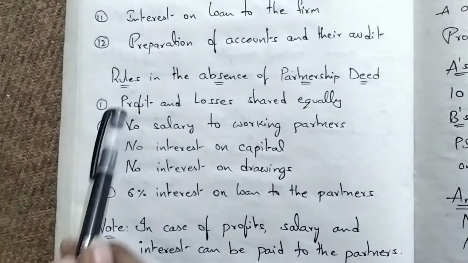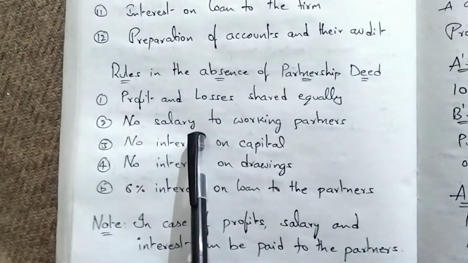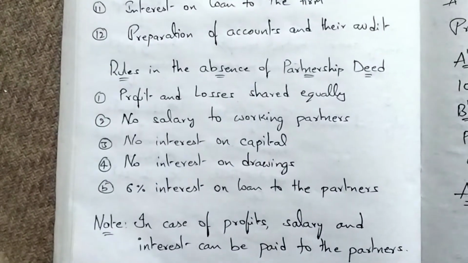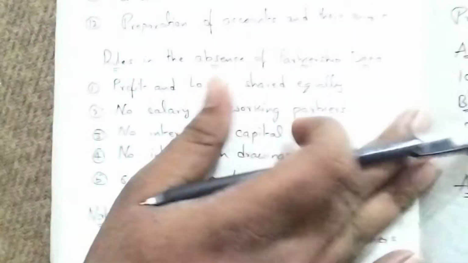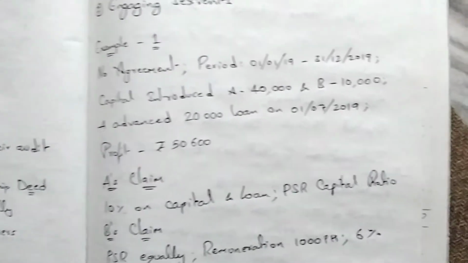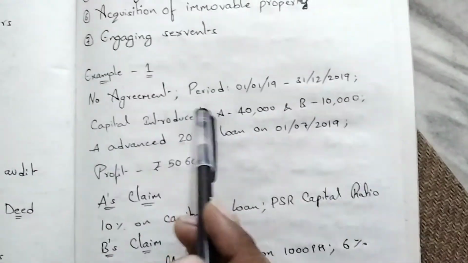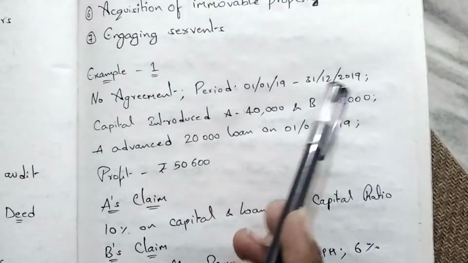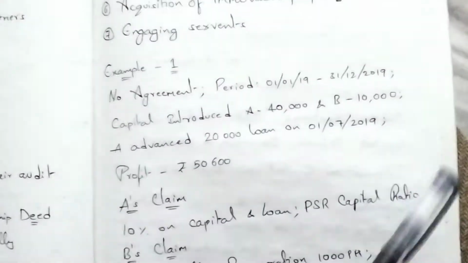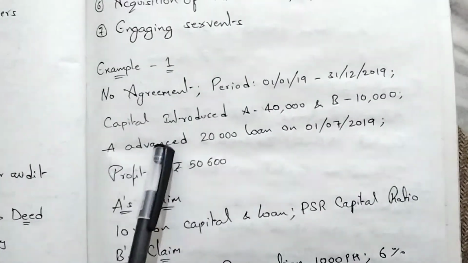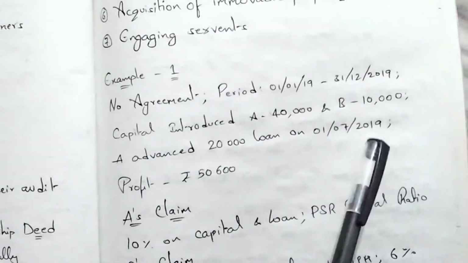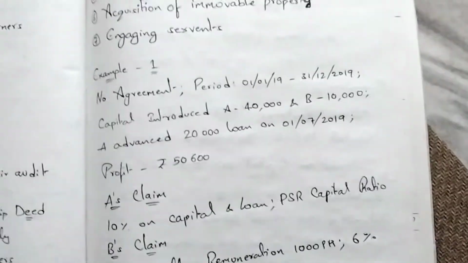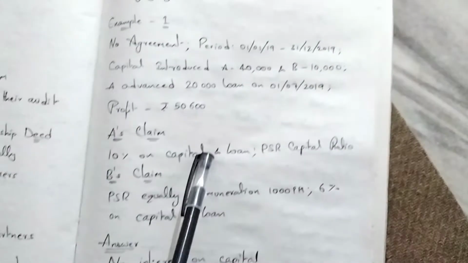Profit sharing ratio equally, no salary, no interest on capital, no interest on drawings, 6% on loan from the partners. When a partner gives a loan to the firm, he is entitled to 6% in case of no agreement. Period January 1 to 31st December. Capital is 40,000 and 10,000. A advanced a loan, yes, he has given a loan to the firm of 20,000 on July 1st. Profit is 50,600.